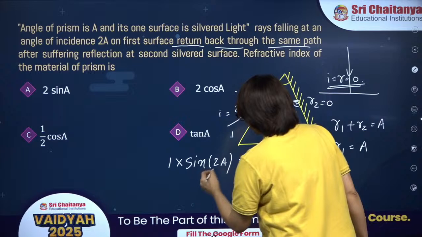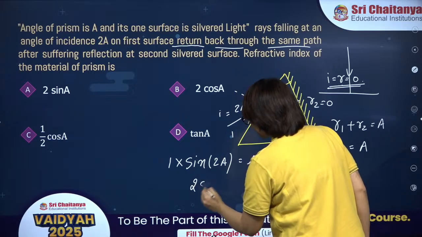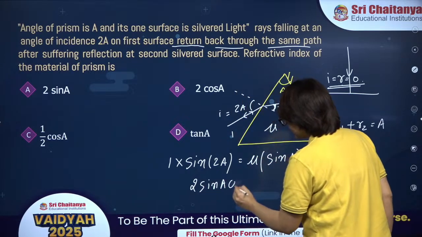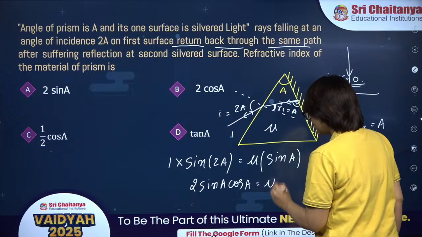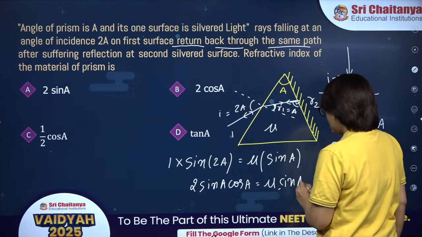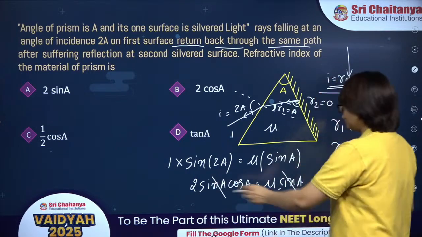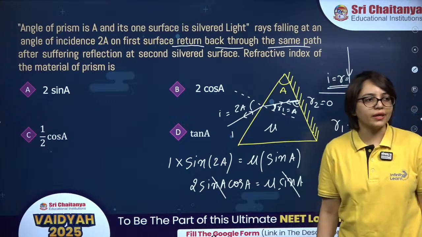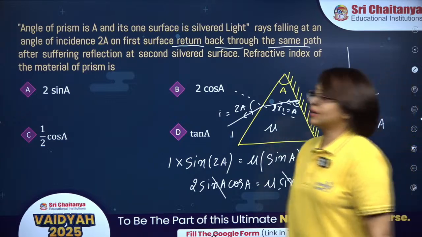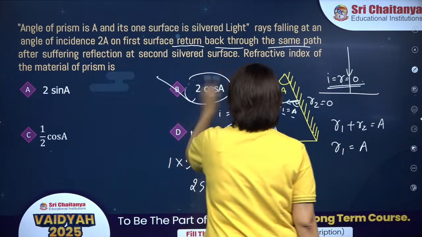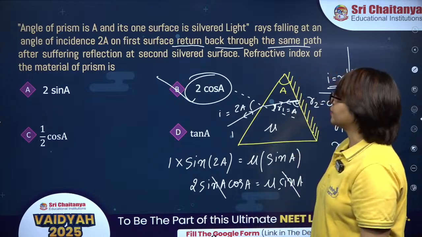That is not allowed. Sin 2A will be 2 sin A into cos A, and it should be mu sin A. Sin A cancels, so mu will be 2 cos A. So the correct answer is option B, 2 cos A. Well done guys.